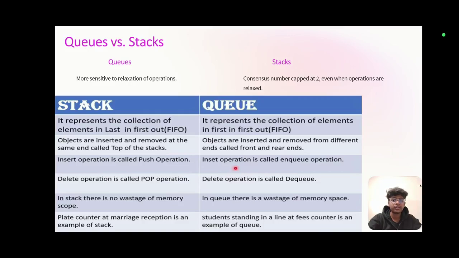In a stack there is no wastage of memory space. In a queue there is wastage. A plate counter is an example.